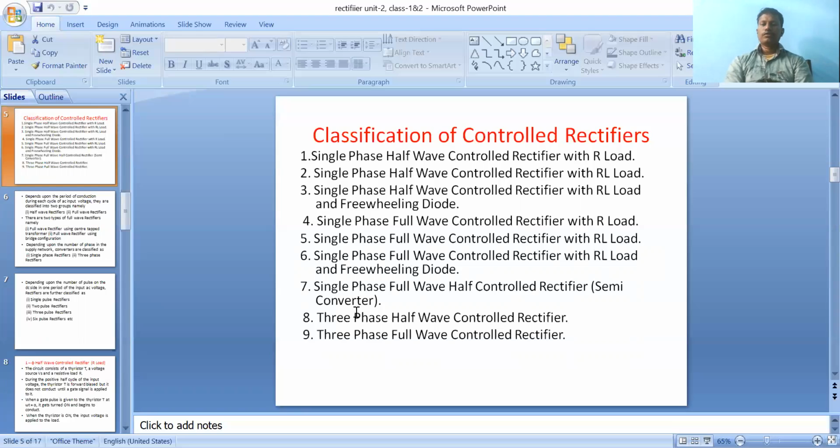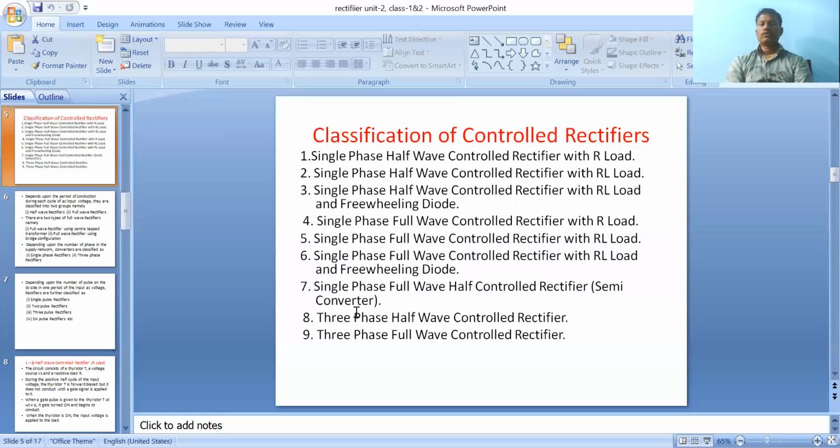Here the converter is a rectifier. I have taken different classifications depending upon the supply and upon the number of switching devices connected, either half controlled or fully controlled. Depending upon the supply, it is single phase or three phase: half wave converter, full wave converter, half bridge converter, full bridge converter. So these are the classifications. It is very important, so here we discuss them one by one.